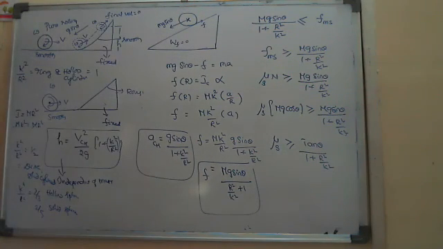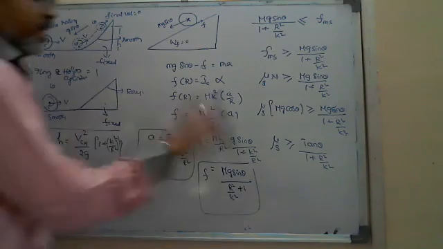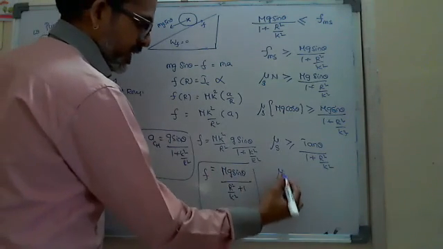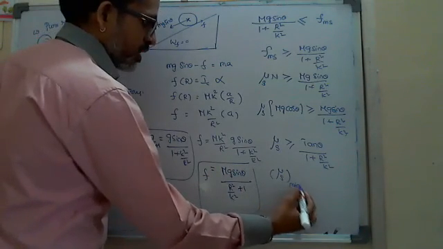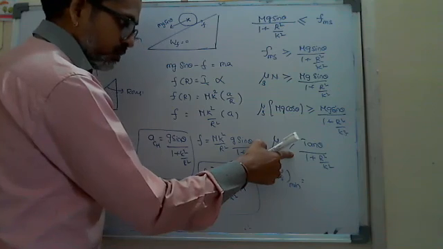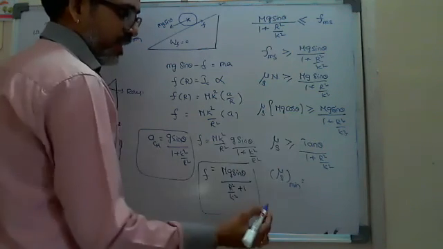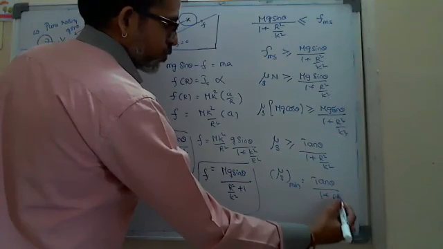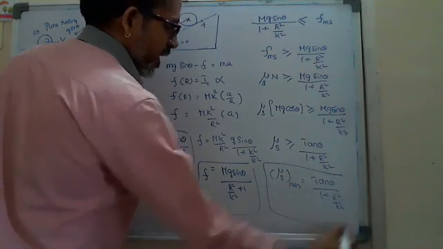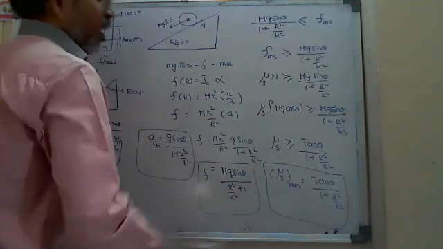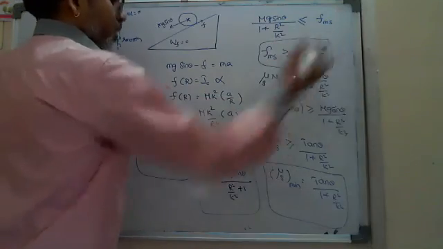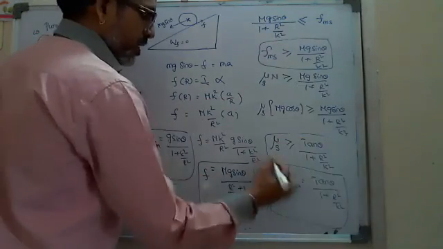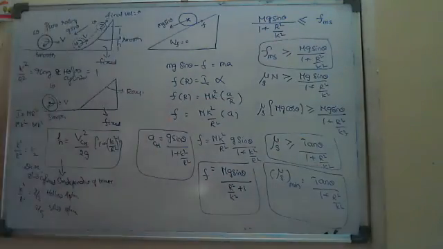Okay, here mu s should be greater than or equal to, he is saying. So the mu s minimum value, if they ask, minimum equal to, or the value should be greater than. So mu s minimum, you are getting the value tan theta by 1 plus r square by k square. So in exam, if they ask either F or FMS condition, or mu s condition or mu s minimum condition, you can use this formula to solve those numericals.